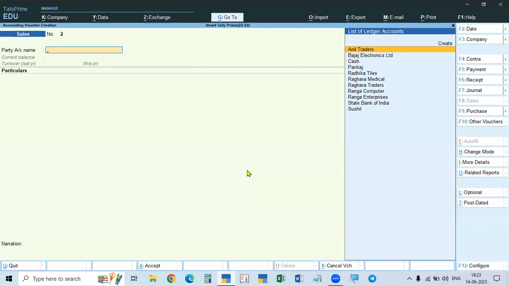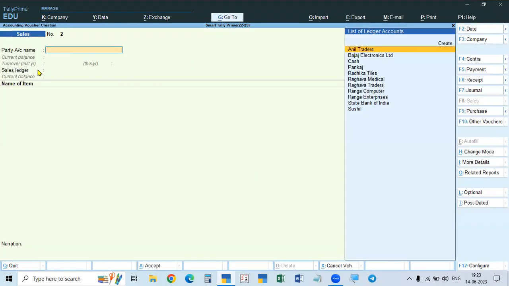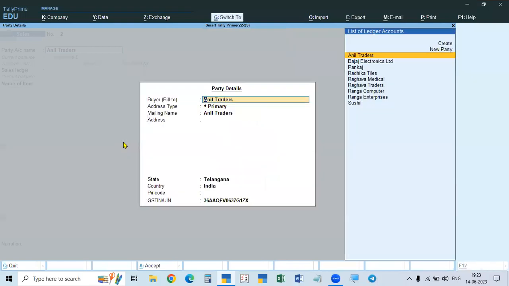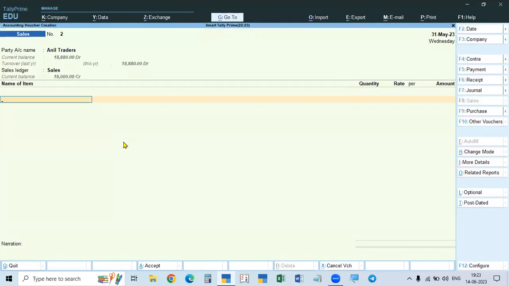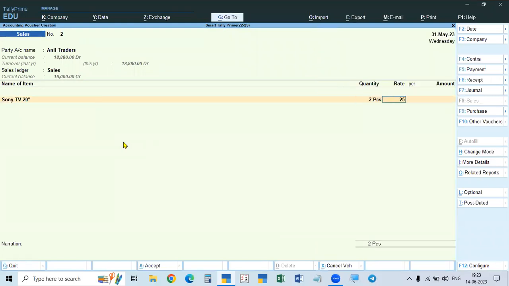In such a case, you have to put the stock items as well as the service. You cannot open the accounting invoice. In the item invoice only, you have to use the sales ledger. First of all, you take the sales ledger, then suppose some material you are selling, say a TV at 25,000 each. After that, if you click, it will go down again, and there you can give only stock items.